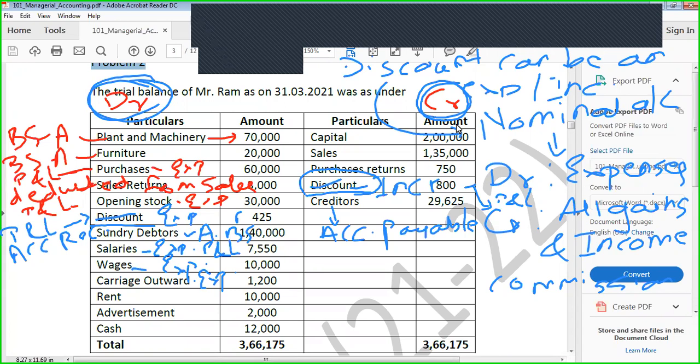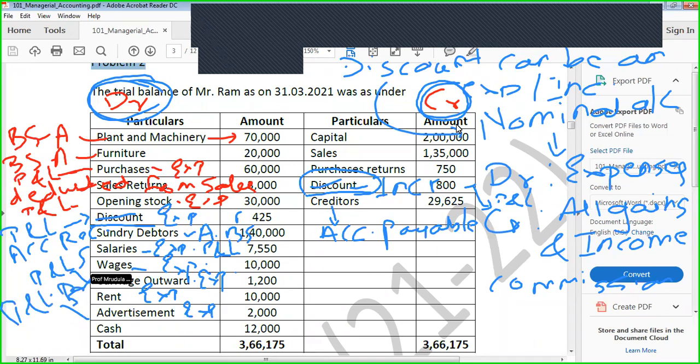All expenditure will appear on the P&L. Rent क्या है भाई? Expenditure. Advertisement. Expenditure. You are spending money to promote your product. It will appear on the P&L debit side.